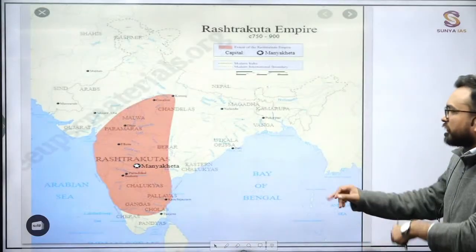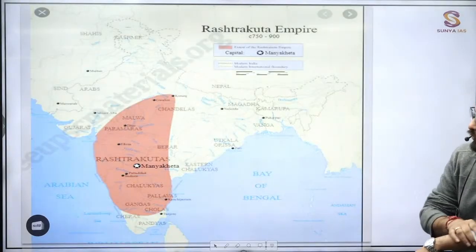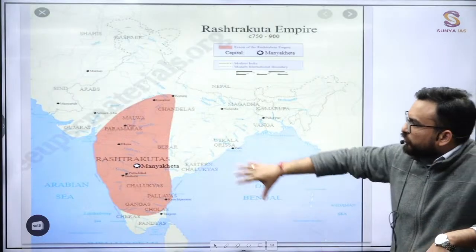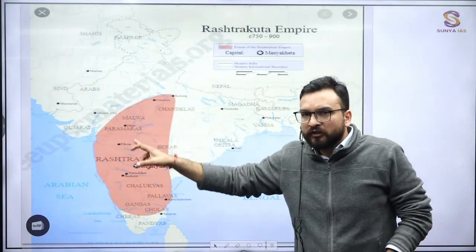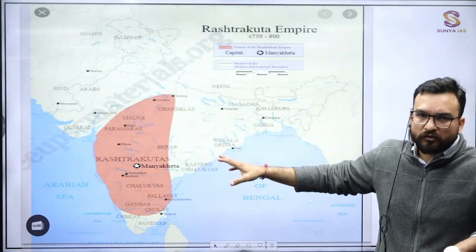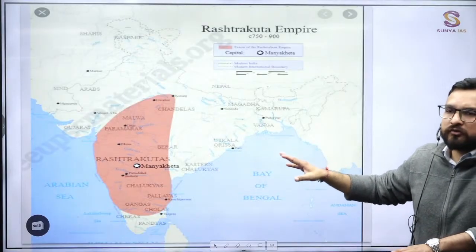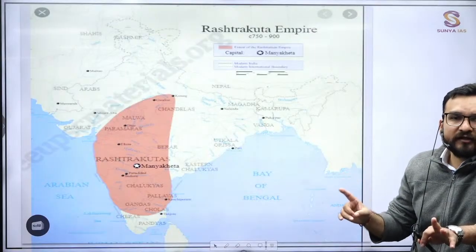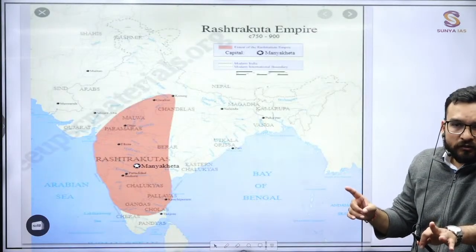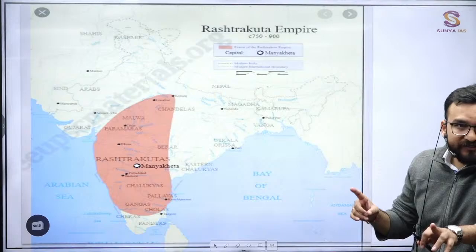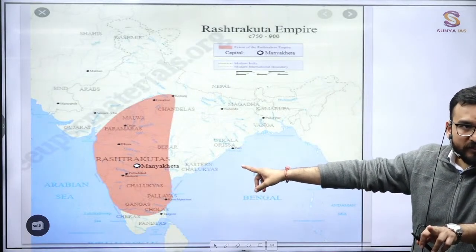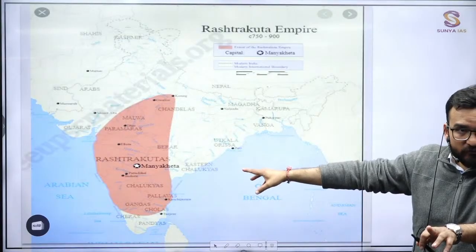See this kingdom of Rashtrakuta over here. What is the important capital of Rashtrakuta? Now this vast expanse you are seeing till Kannauj, will it be under the initial rulers? Not at all, right? So the initial ruler of Rashtrakutas was Dantidurga. One important fact about Dantidurga is he defeated the last ruler of whom? Chalukyas. Who was that? Kirtivarman II.